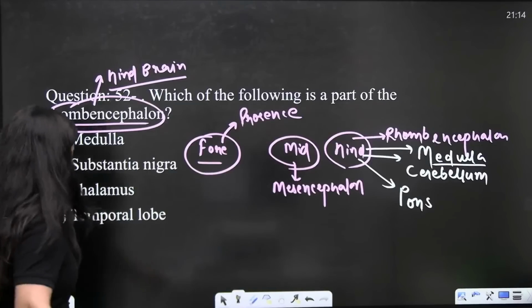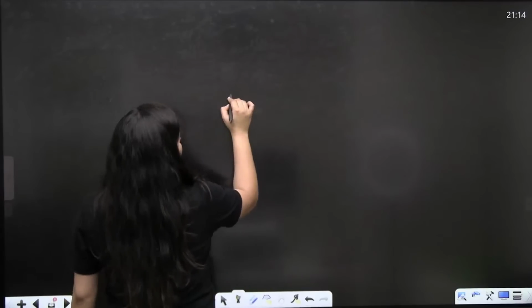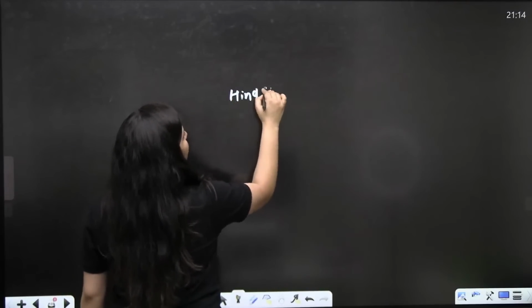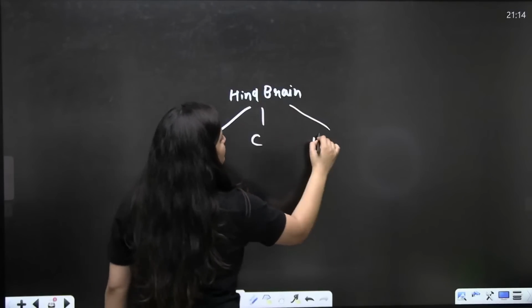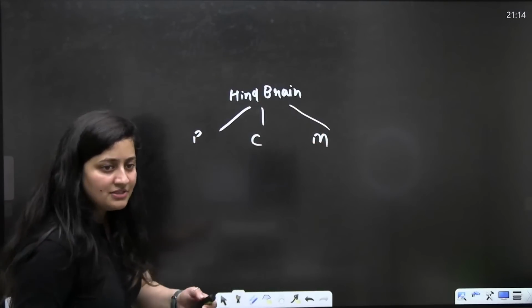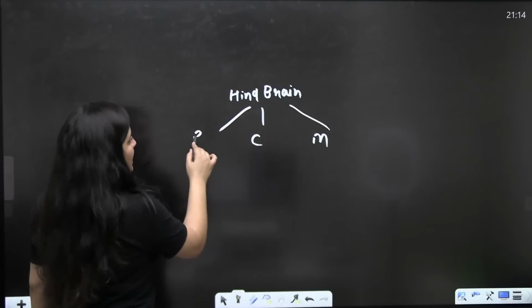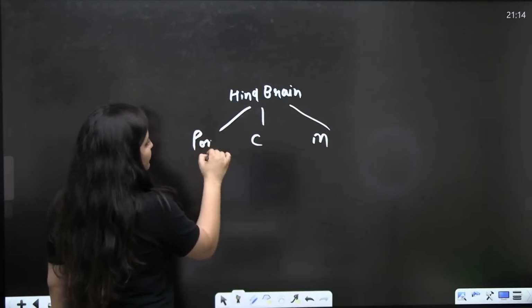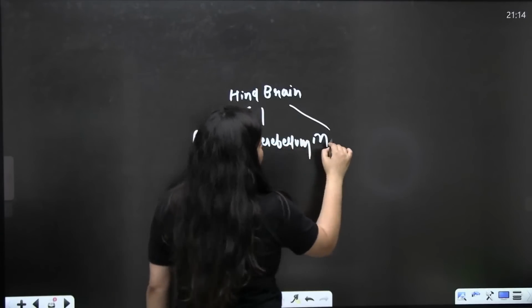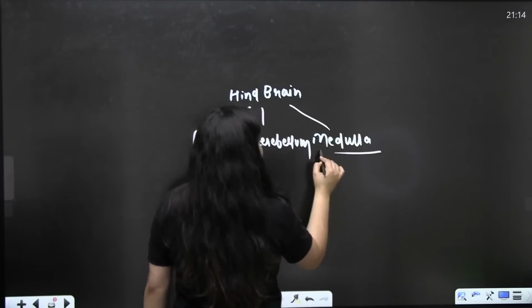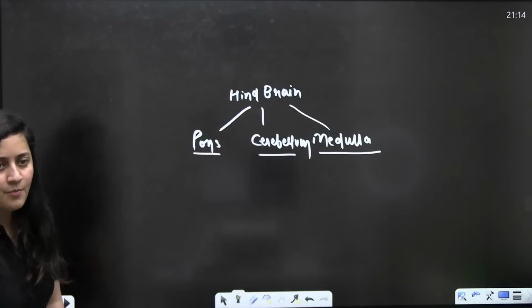Right? So when it comes to the hindbrain, what is the trick? The trick is PCM. Brain is like I need to study the mathematics, the physics, chemistry and mathematics I need to appear in the IIT JEE paper. So P stands for pons varolii, C stands for cerebellum, and then M stands for medulla. Are you getting my point?